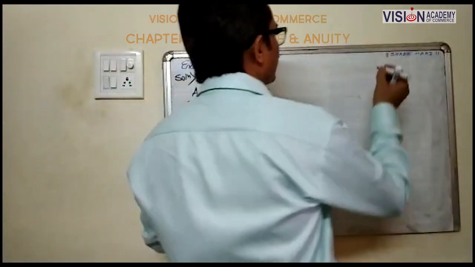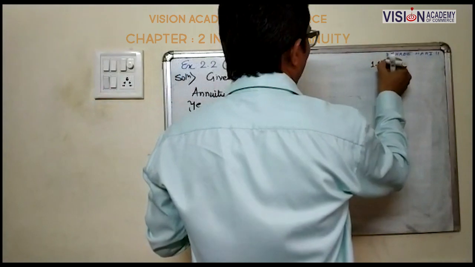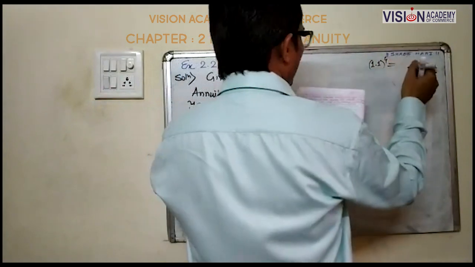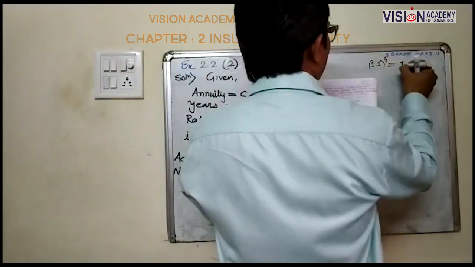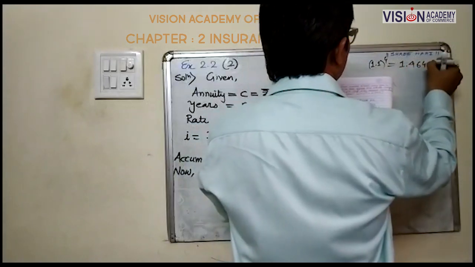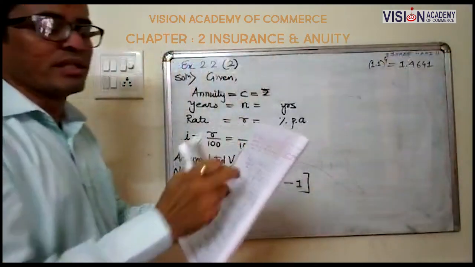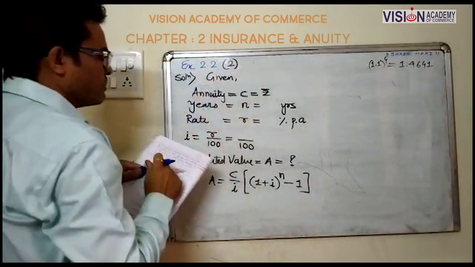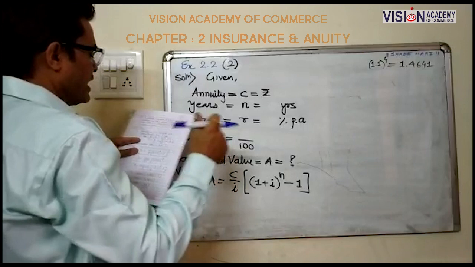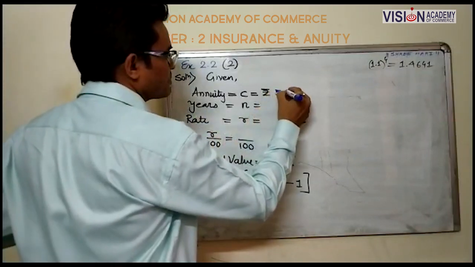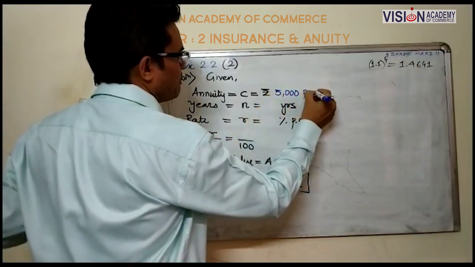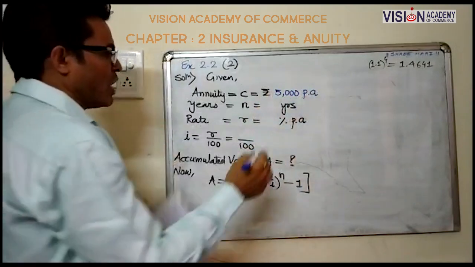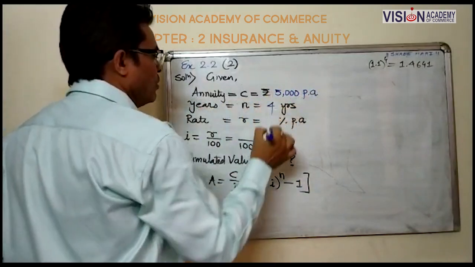In this question, 1.1 raised to 4 is 1.4641. This is the given information. So in this question, the given part: annuity invested is rupees 5,000 per annum. He invested for how many years? Years is n, 4 years.